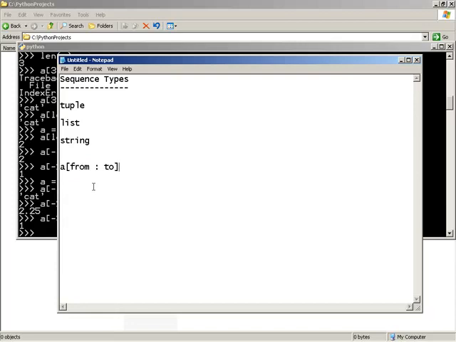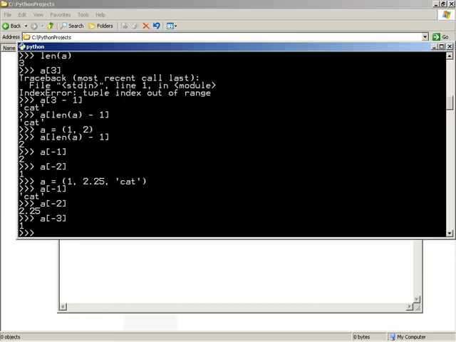Now, one last thing to note is the fact that the from element is inclusive and the to element is exclusive, meaning you are going to get whatever is placed here, and you're going to get 1 before whatever you place here. So, taking a closer look at that, let's set up a scenario with more values so we can get a better idea of how this range is working.